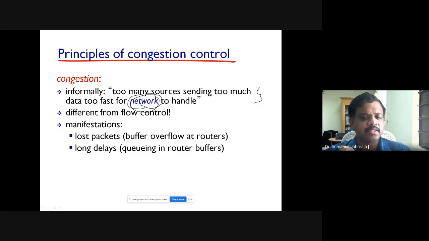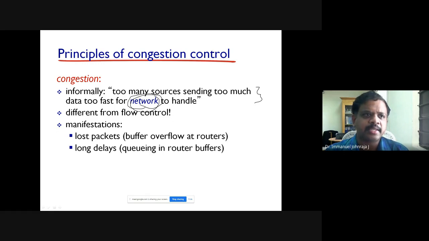So think of the congestion control process as the traffic constable standing at a four-way junction regulating the traffic. Let's say east to west and south to north, these are the four roads. They are meeting somewhere at the junction. There is a traffic police standing and he is regulating the traffic.